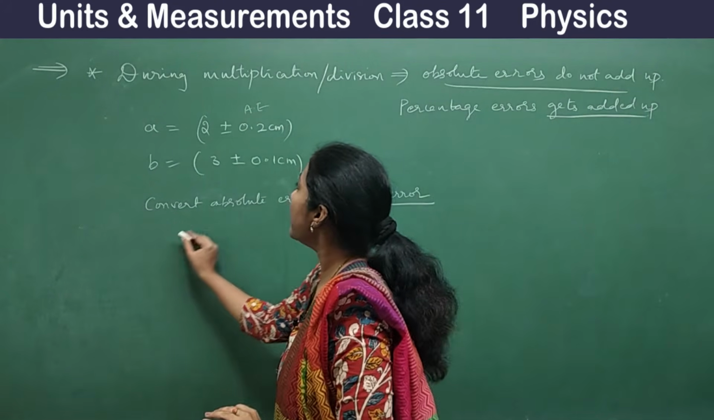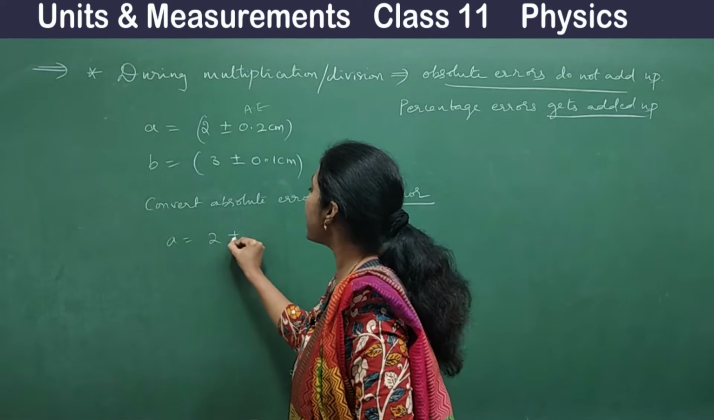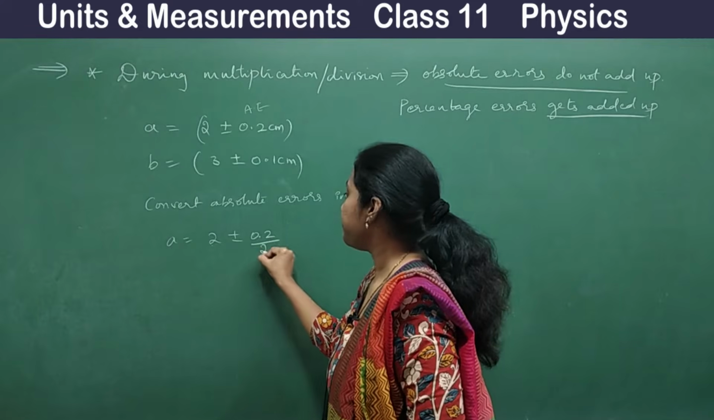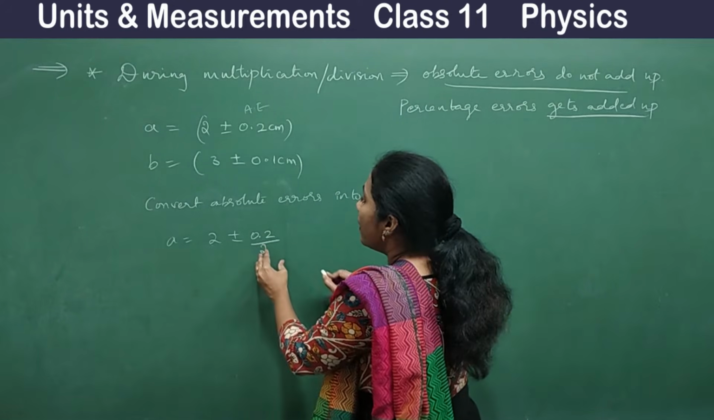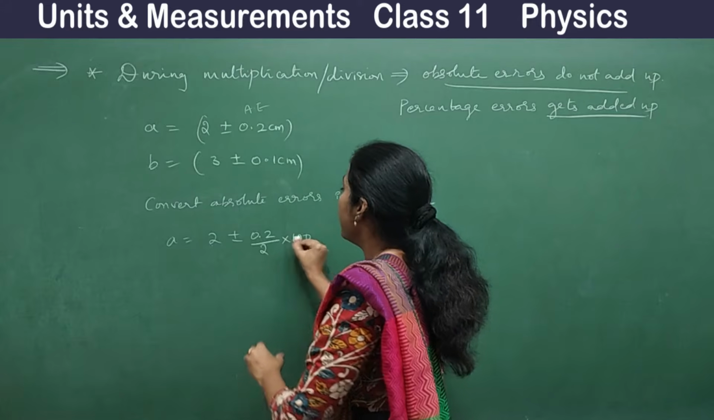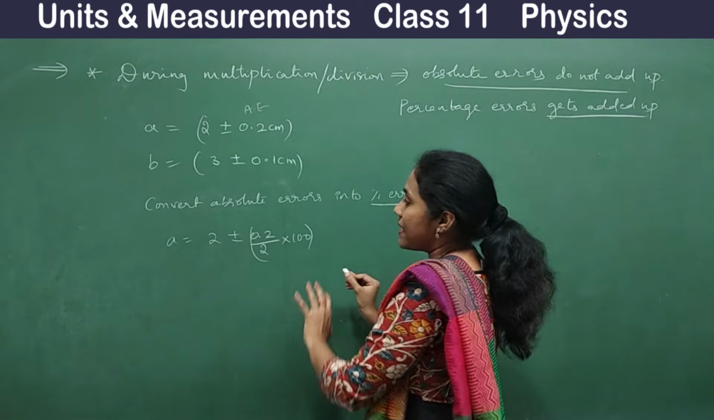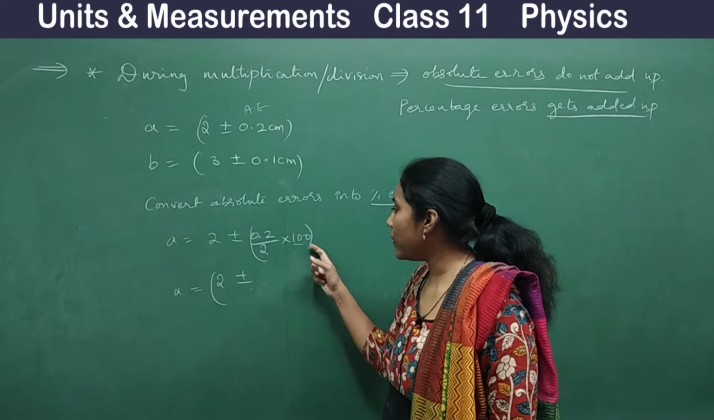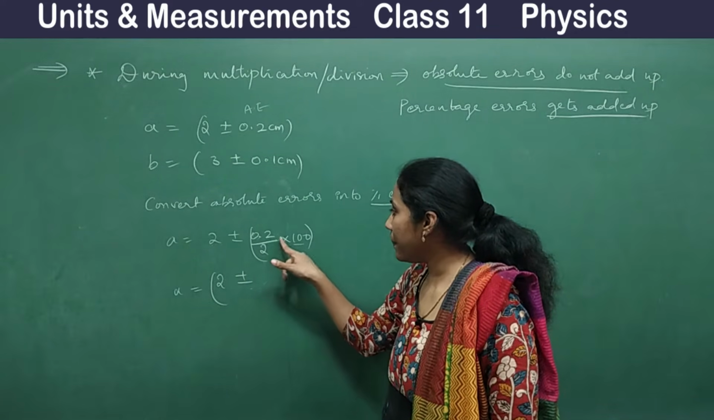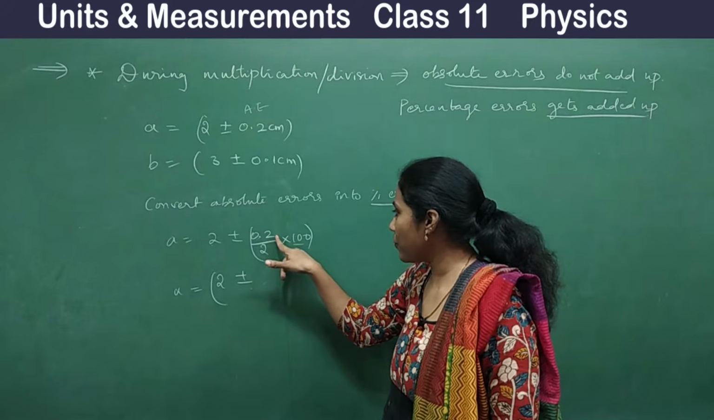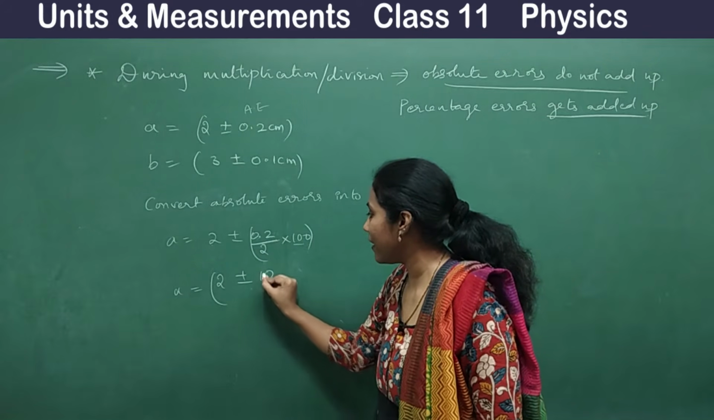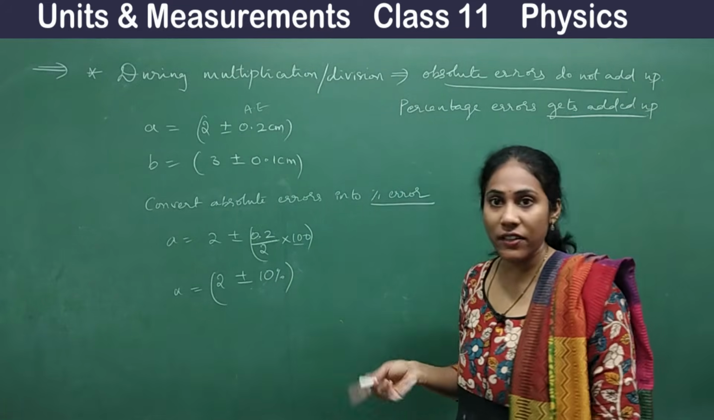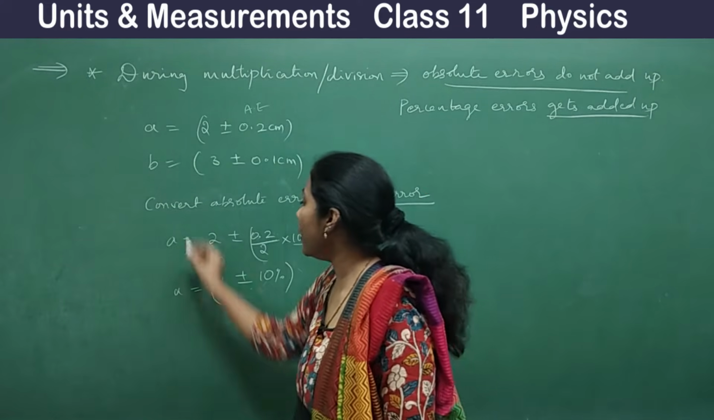So how will you convert, guys? A is equal to 2 plus or minus 0.2 divided by 2, isn't it? Into 100. I'm converting into percentage error. So what do you get? If you do 0.2 divided by 2 into 100, say 20 by 2, if you take out this point, yes, 20 by 2, that is 10, isn't it? So you will have 10% error. Error is actually very huge.